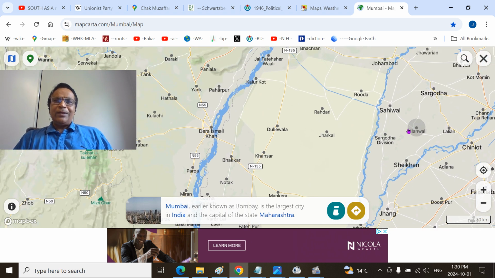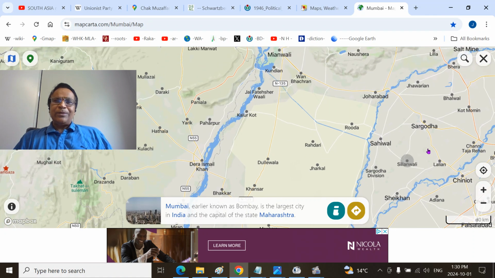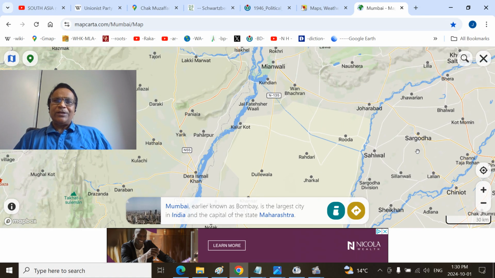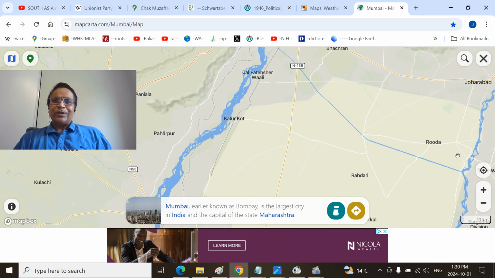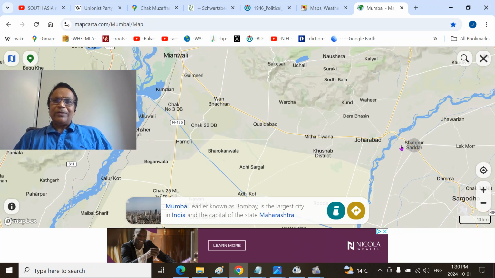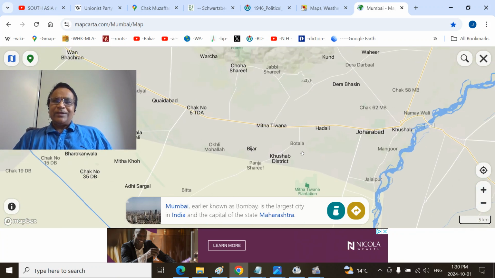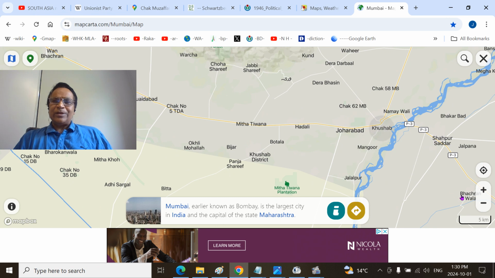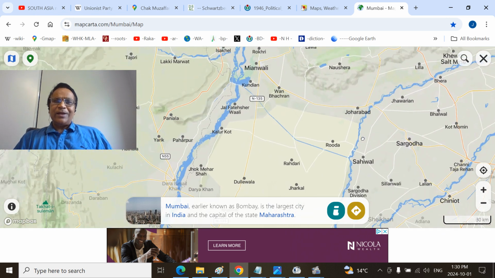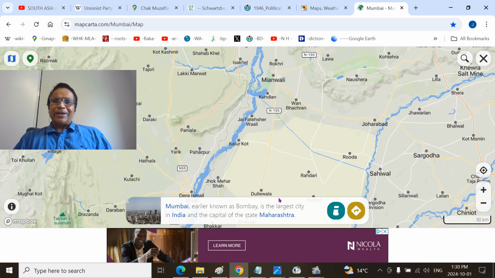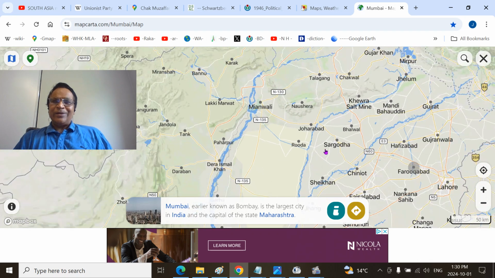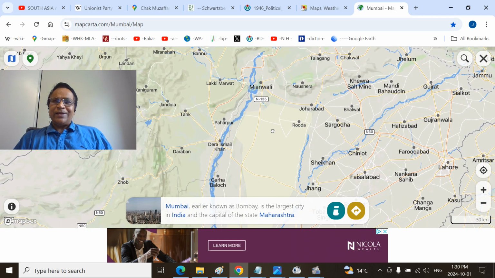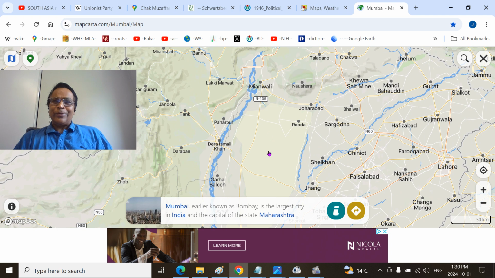And also Shahiwal district or Sargoda district or Shapur district, this part is also Thal region. Kushab and those regions, you can see Joharabad, Kushab will be somewhere here. So remember, these are the transitions, where Thal actually starts, and Mianwali Basin I designated as the northern part close to the Potwar Plateau. So you keep that in mind.